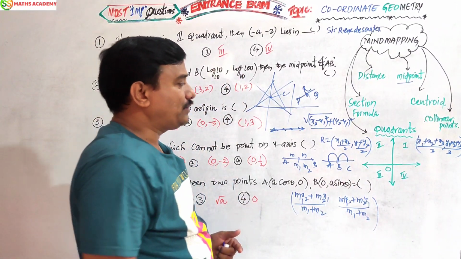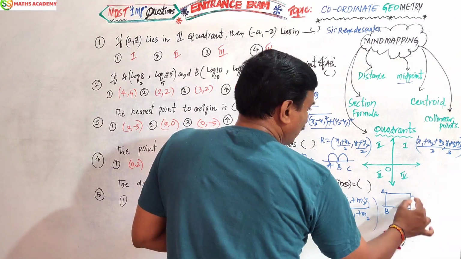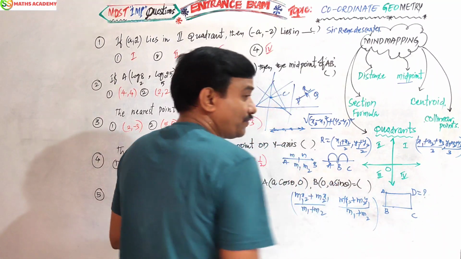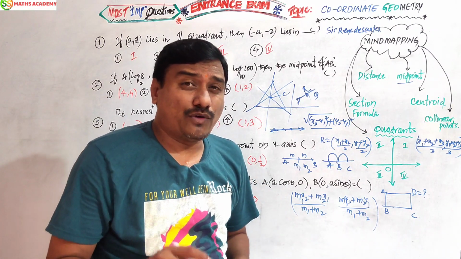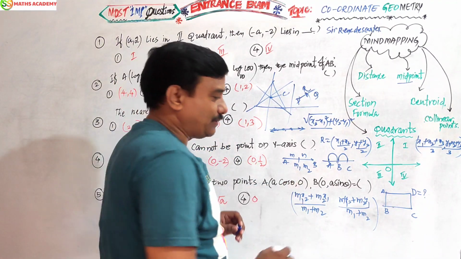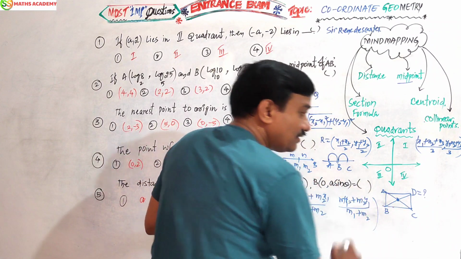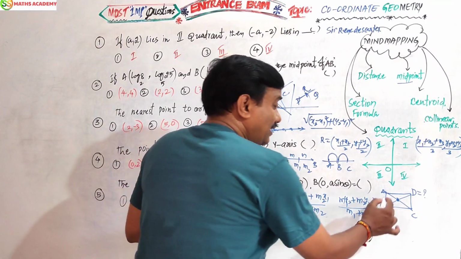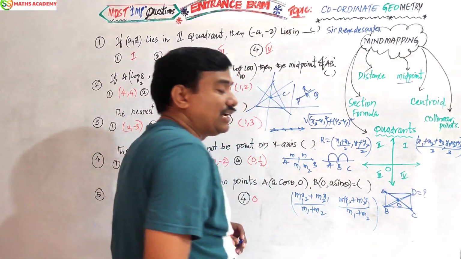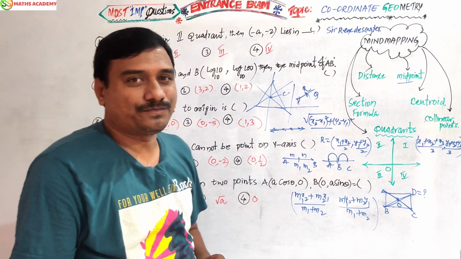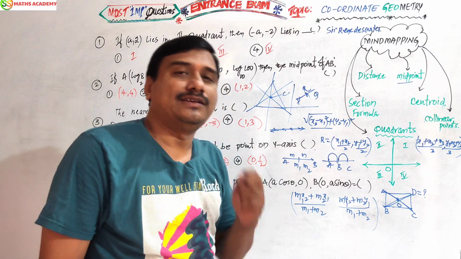Sometimes they are asking like this, a parallelogram. A, B, C vertices are given, and D is asked. A, B, C are the three vertices of a parallelogram respectively; find the fourth vertex. Simple, by using the midpoint concept. Here AC is a diagonal, BD is a diagonal. In every parallelogram, the diagonals bisect each other. So the midpoint of AC equals the midpoint of BD, and we can find the fourth vertex in an easy manner. In that case, we are using the midpoint concept. In collinearity also we can use the midpoint concept.